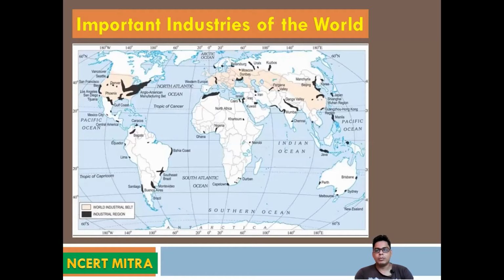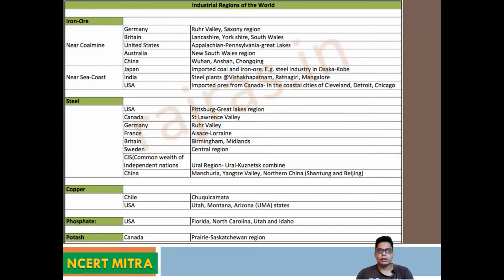You can see in my background I have shown a diagram. In this map you can see some of the industries which are located in different parts of the world: North America, South America, Africa, and the European countries. A lot of industries you can find over there. So one by one we have to discuss all types of industries.